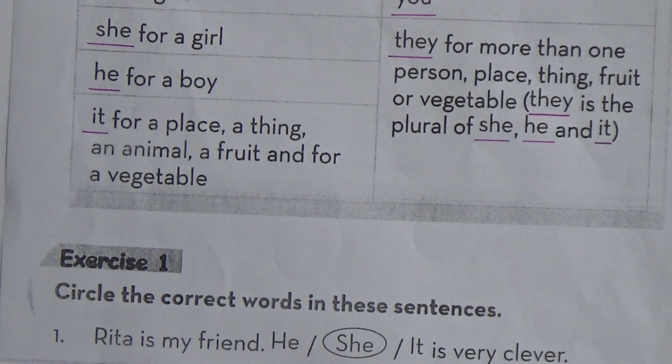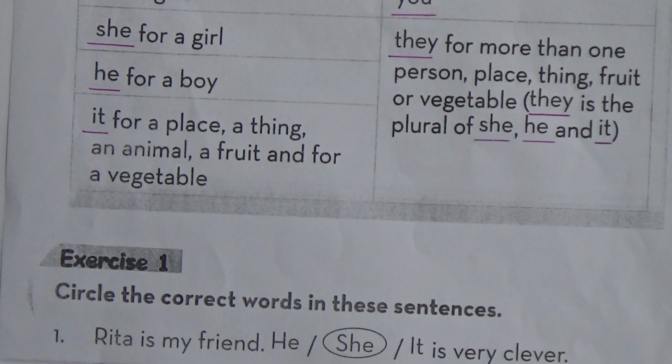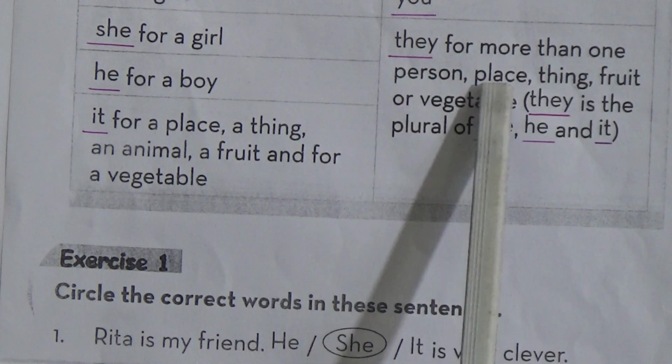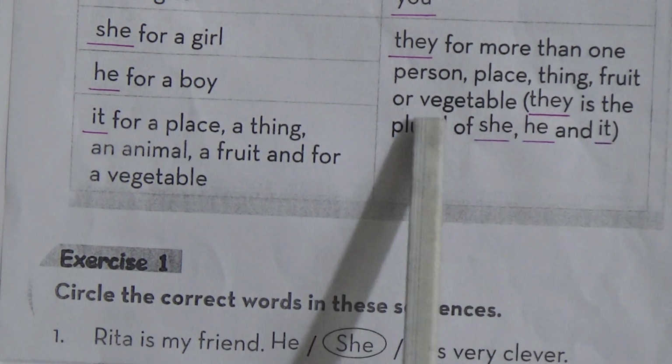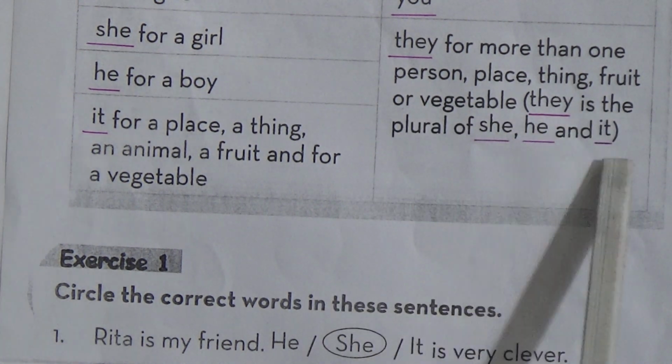Look at the book, students. The children here are more than one person, so we use they here. They are happy. The children, and we use the pronoun they. Again I am saying, they is for more than one person, place, thing, fruit or vegetable. They is the plural of she, he and it.